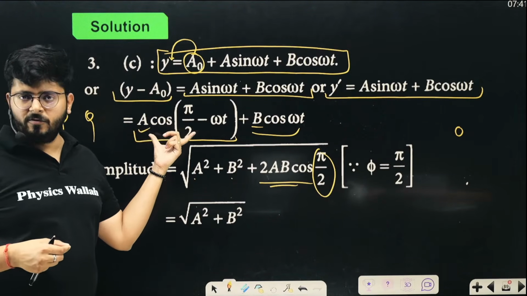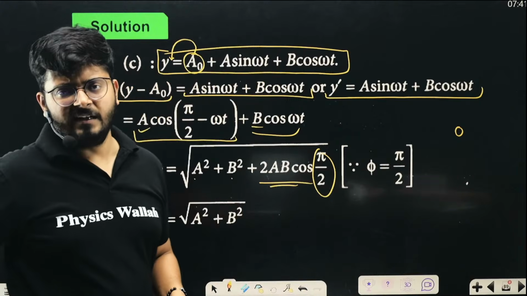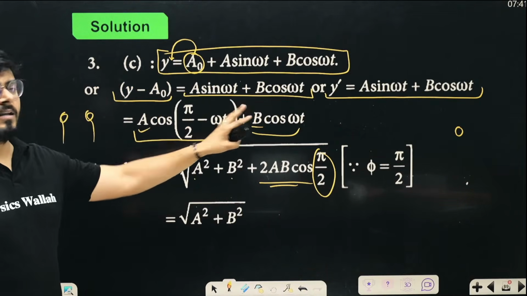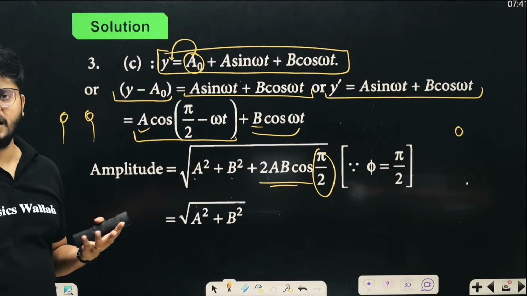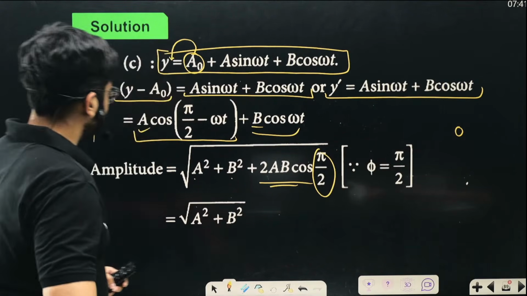This is coming from the first source, this is coming from the second source, which is why the equations of a particle executing SHM sometimes look like this, right? Because the energies are coming from two different sources. I hope it is making some sense, right?